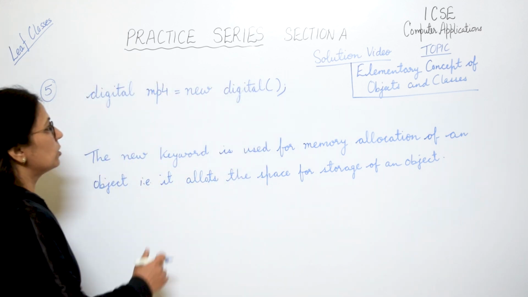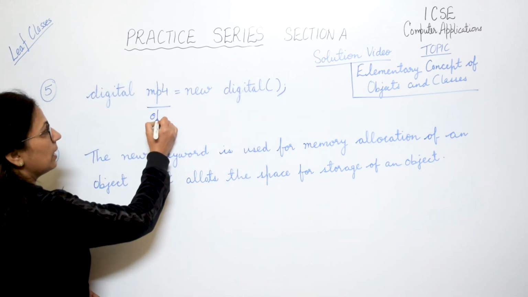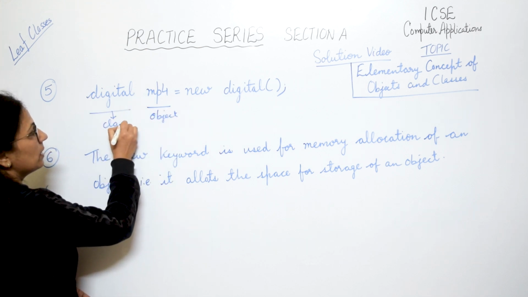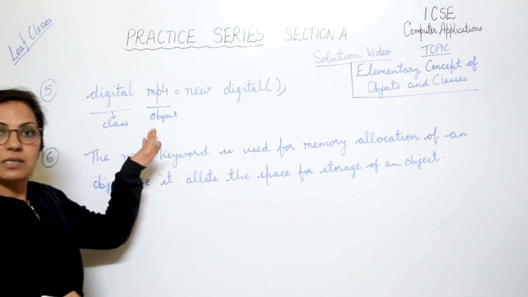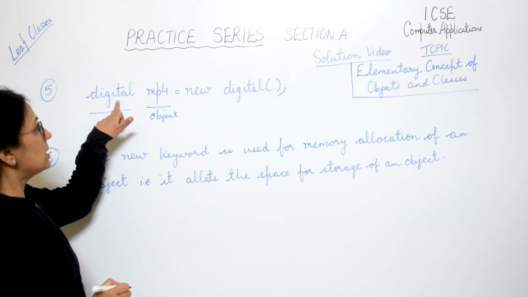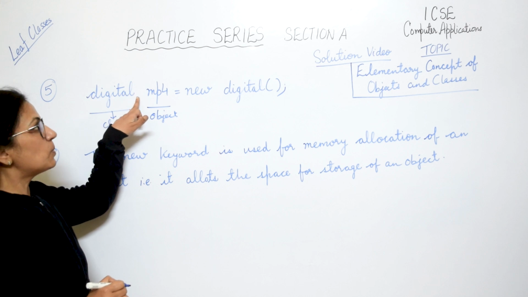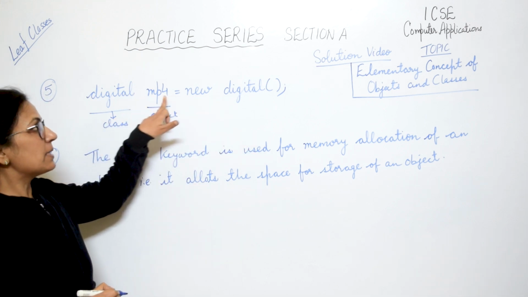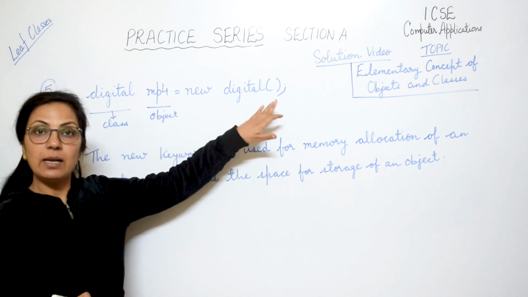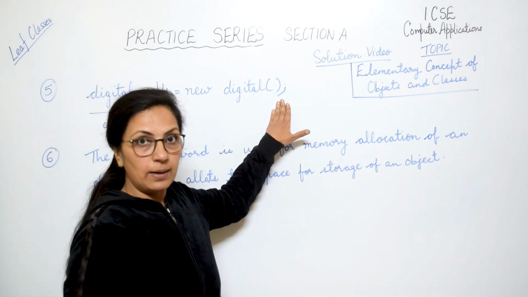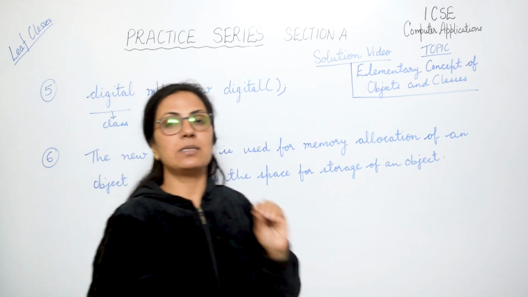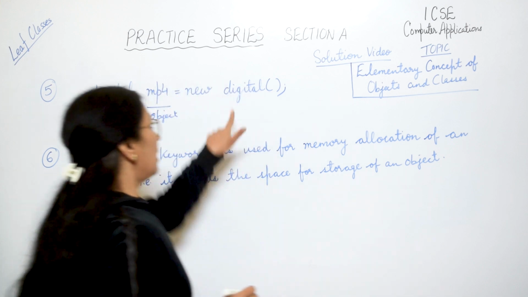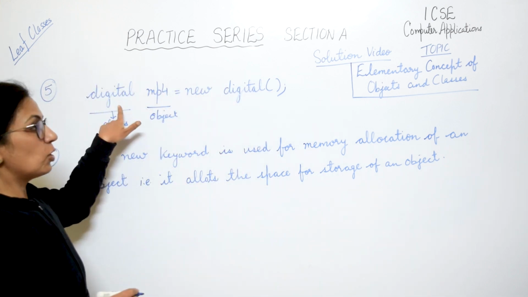So as per the question, this is the object name. Here object it is, and this is the class name. So the Java statement for creation of object is: class name, space, object name equals to new class name. So Digital MP4 equals to new Digital, and don't forget to put a semicolon over here. So this is the statement. Like this it can be asked for any class and any object name. Here and here, both the places it should be same.